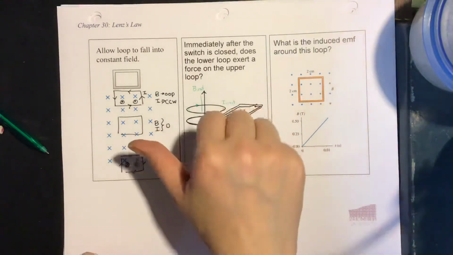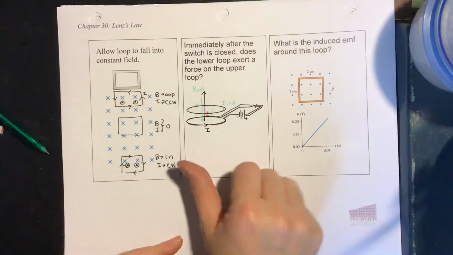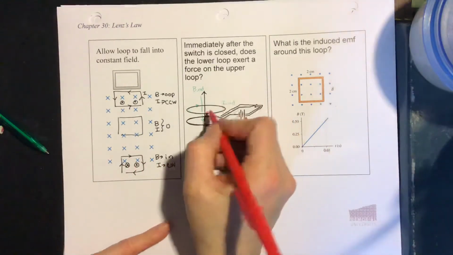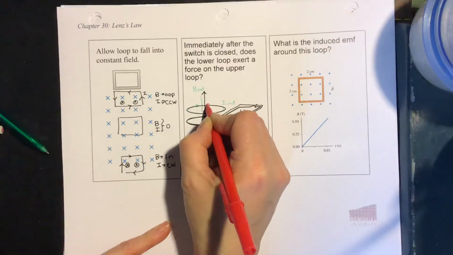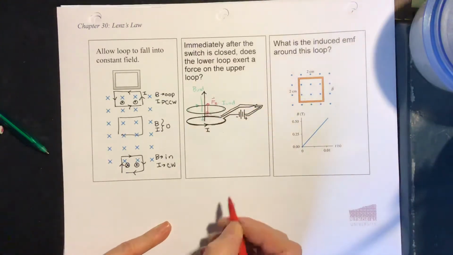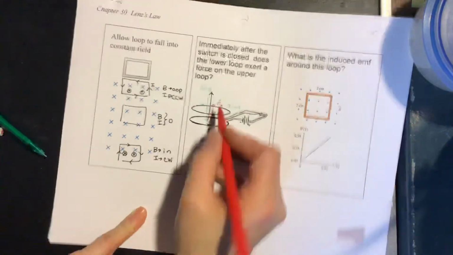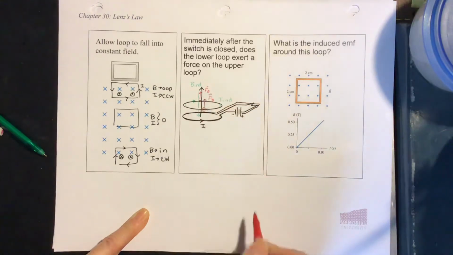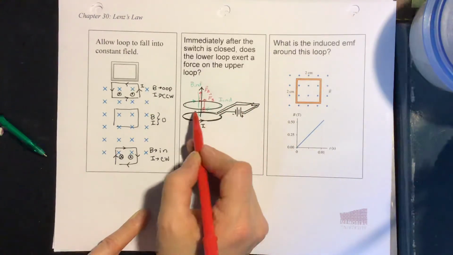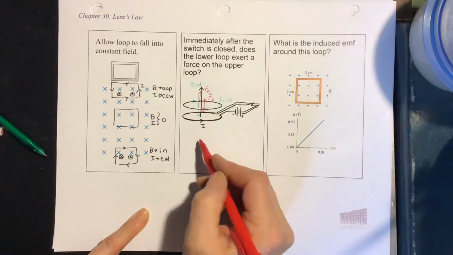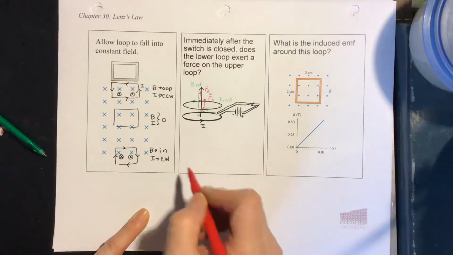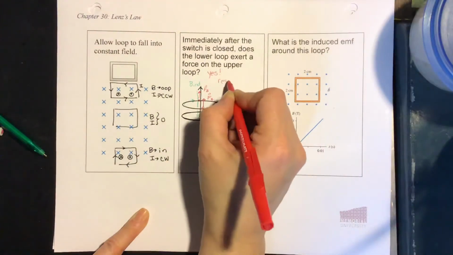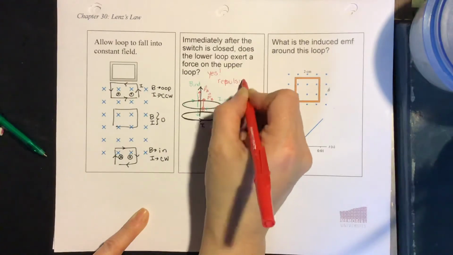So our current is this way, the field is out towards us, so we'll do our right-hand rule. Your thumb is with your current, your finger is with your field, which points up, and your middle finger shows the force. So there's the induced magnetic force on that wire. You could go through the same process on the back part of the loop, and what you would see is that the magnetic force also points up. So as soon as we turn on this switch, we see that this gets repelled, and this is what we did in our classroom demonstration with those jumping rings. It's exactly the same thing. So the answer to the question is yes, and the direction of that force is repulsive. It makes it jump right up.